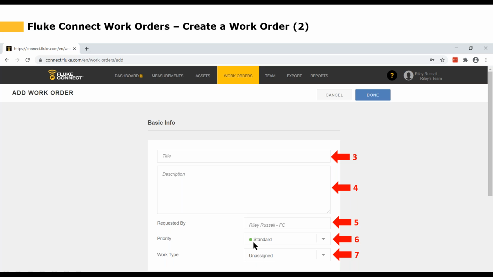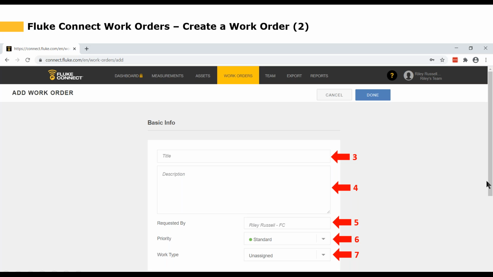Now, what's great about our software is that there are only 2 required fields to create a work order: title and description. So I could put in AC annual inspection and put down a couple of steps here and then click the done button. That's all I would need to do to create a work order. So if I want to get into the system fast and create a quick work order so I don't forget, maybe there's a problem with the chiller, I might want to put in a work order for that really quick just so I won't forget, and then I can go in and fill out the rest of the information later.